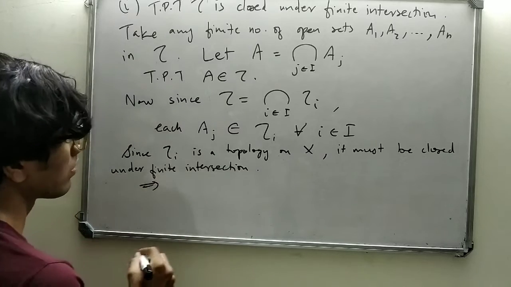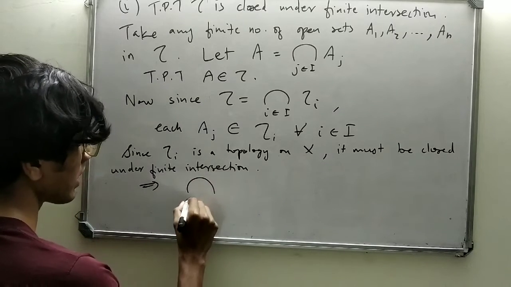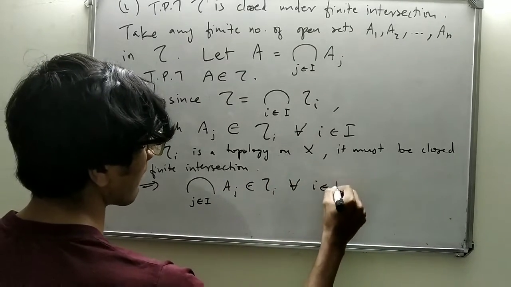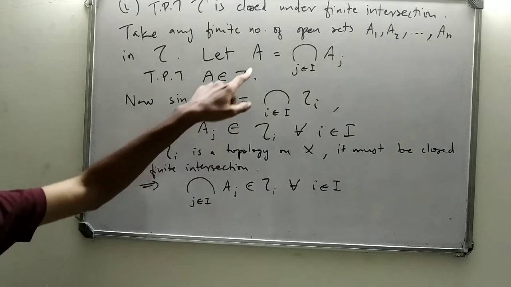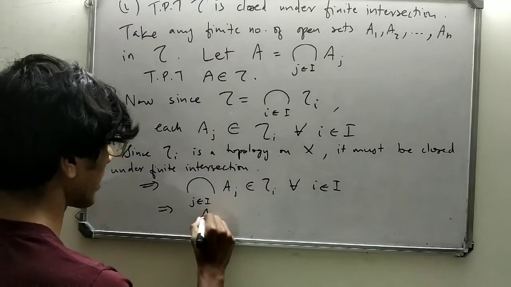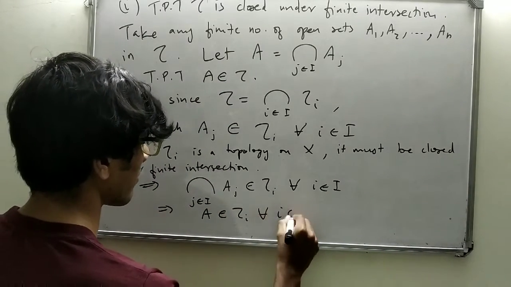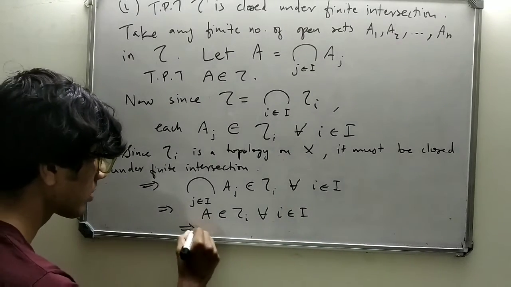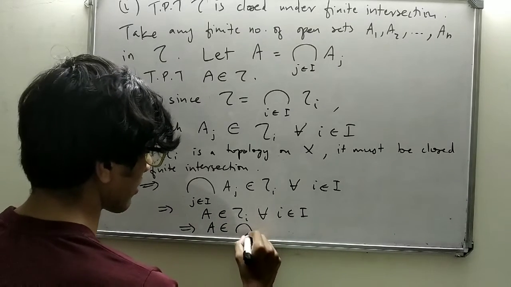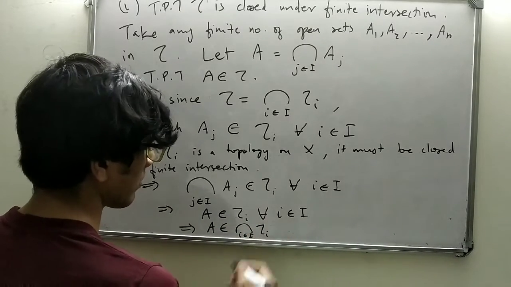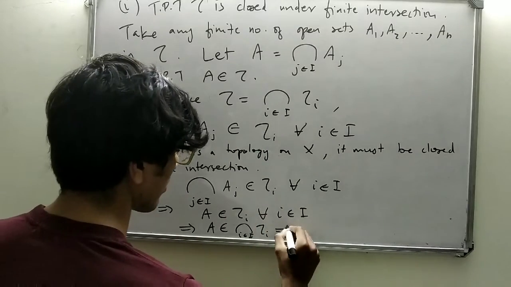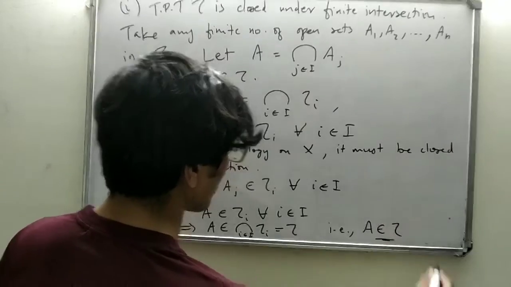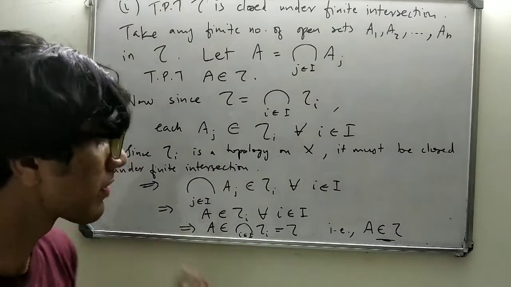Which implies the intersection over j of Aj must belong to tau i for all i. Now what is the intersection of Aj? It's nothing but A, which implies A is an element of tau i for all i in I. Now if A is an element of tau i for all i in I, this implies A is an element of the intersection over i in I of tau i, which is nothing but tau. That is, A is an element of tau. Therefore, tau is closed under finite intersection.